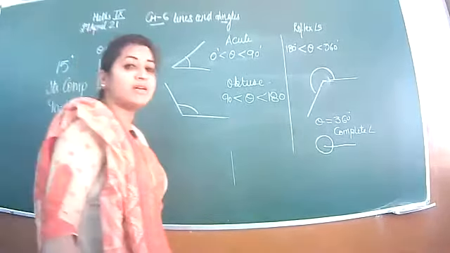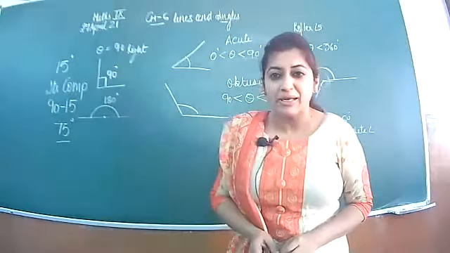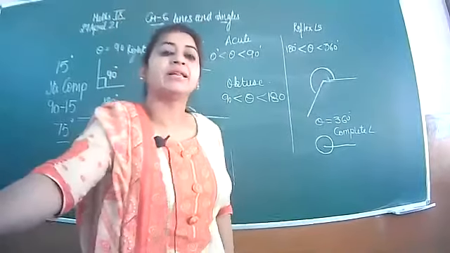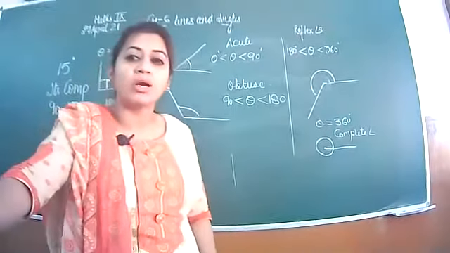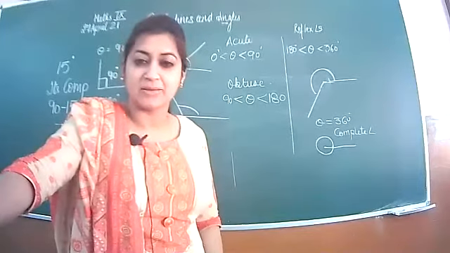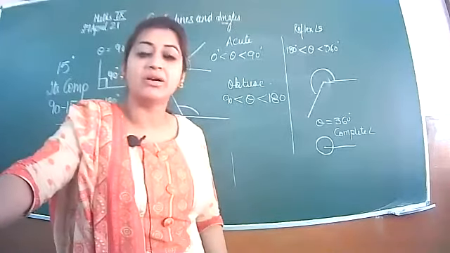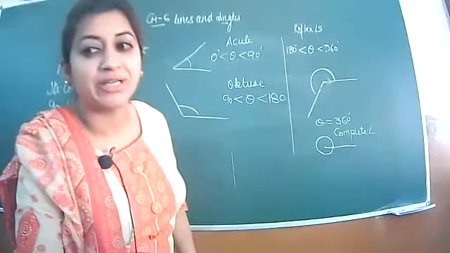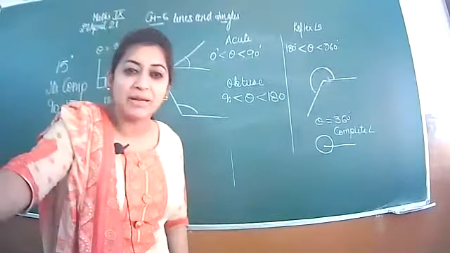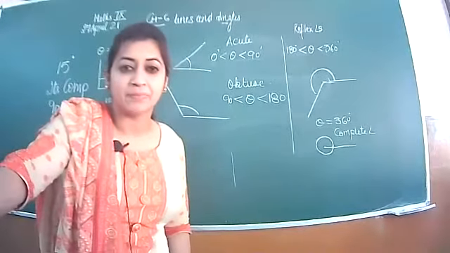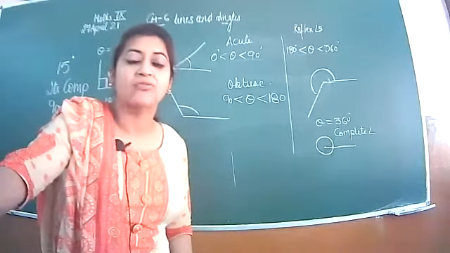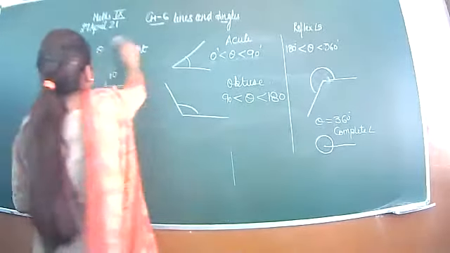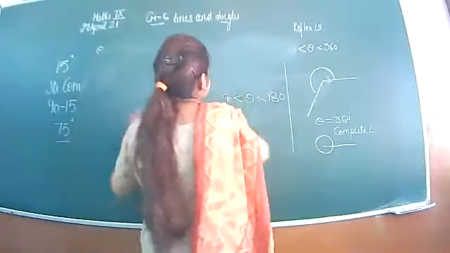Then we have another pair that is called supplementary angles. If the sum of two angles is 180, then that pair of angles is called supplementary angles. Like if I write one angle as 120 degrees, then what is the supplement of 120 degrees? What is the supplementary angle of 120 degrees? So the supplement of 120 degrees is 180 minus 120, that is 60 degrees.